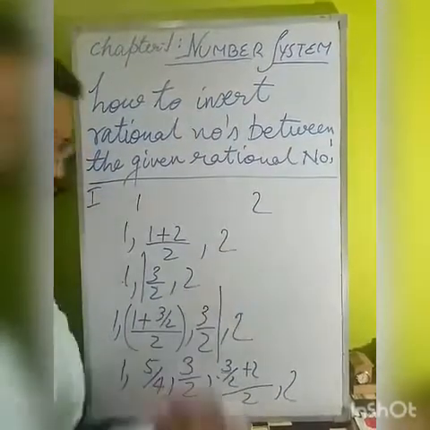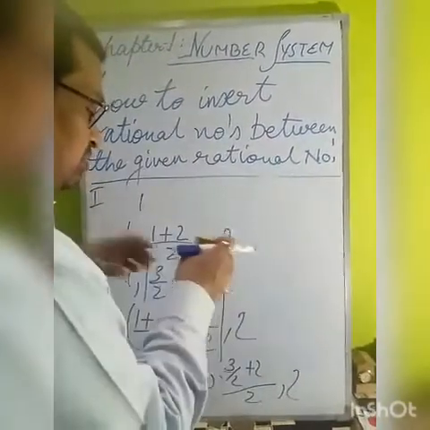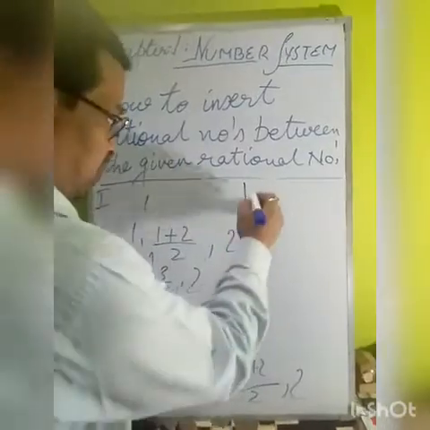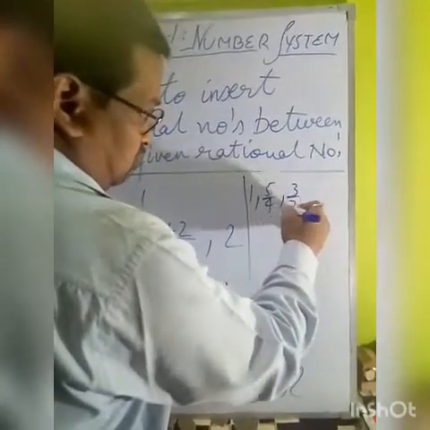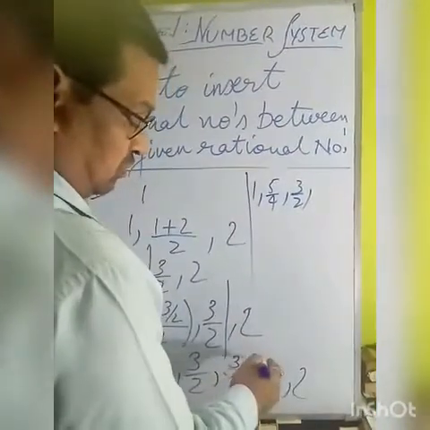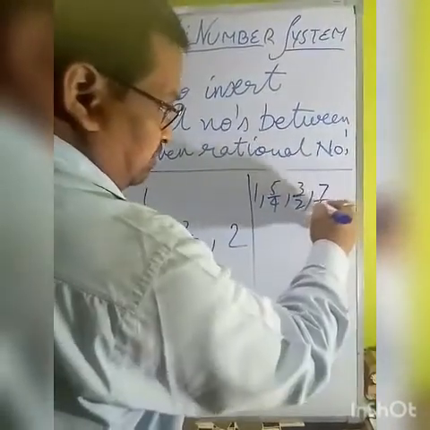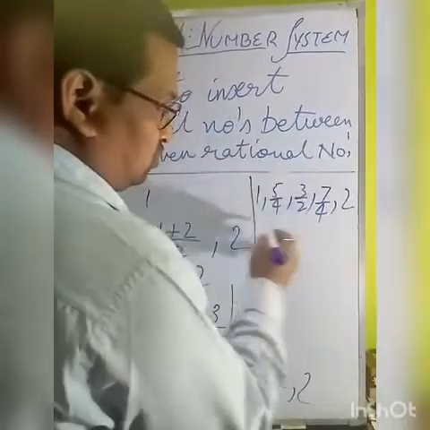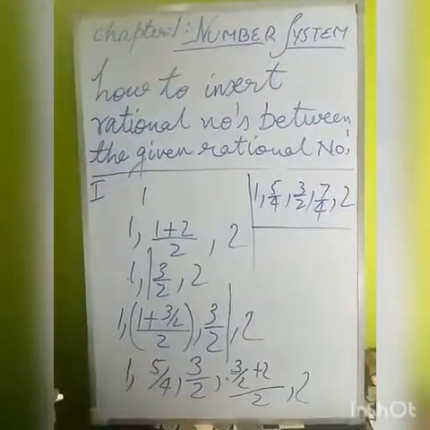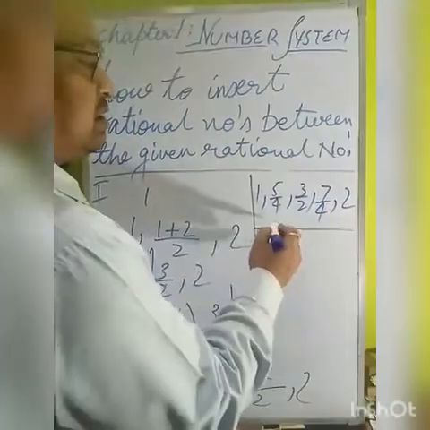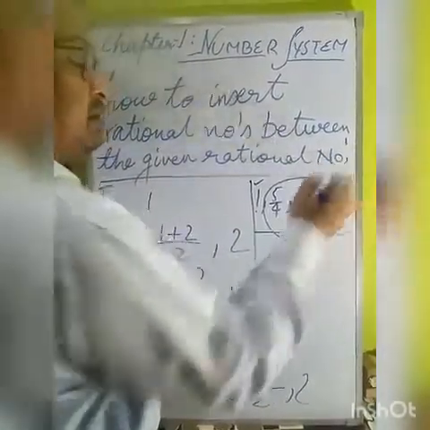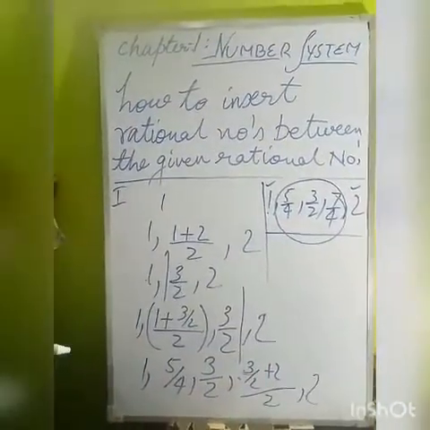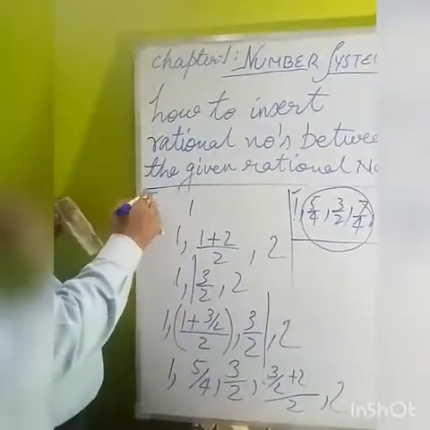So the rational numbers which we will get here will be 1, comma 5 by 4, comma 3 by 2, comma 7 by 4, comma 2. These are the rational numbers we are getting here. So like this we insert three rational numbers between the given rational numbers. This is how to insert rational numbers according to the first method.